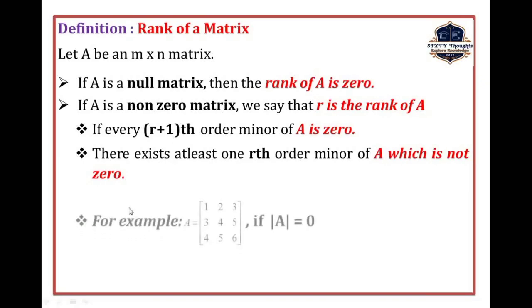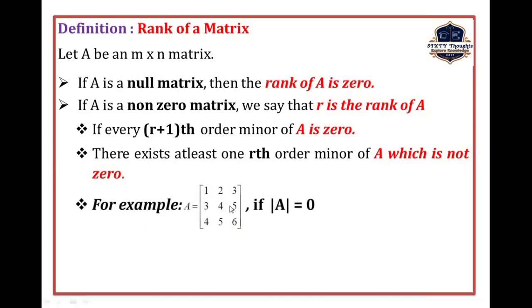Let us consider one example. For example, we consider A as a 3 by 3 matrix. What is the order of this matrix? That is r+1, here a 3 by 3 matrix. Now I am going to find the minor of A. Minor of A is nothing but the determinant value of this matrix. If we find the determinant value of this matrix, we get the answer 0. Once we get 0, now we have to reduce the order of this matrix. If we reduce it, we get either a 2 by 2 matrix or, next, a 1 by 1 matrix.